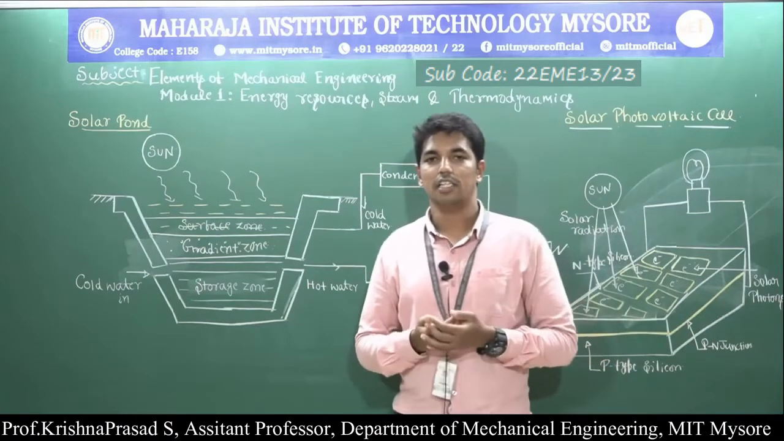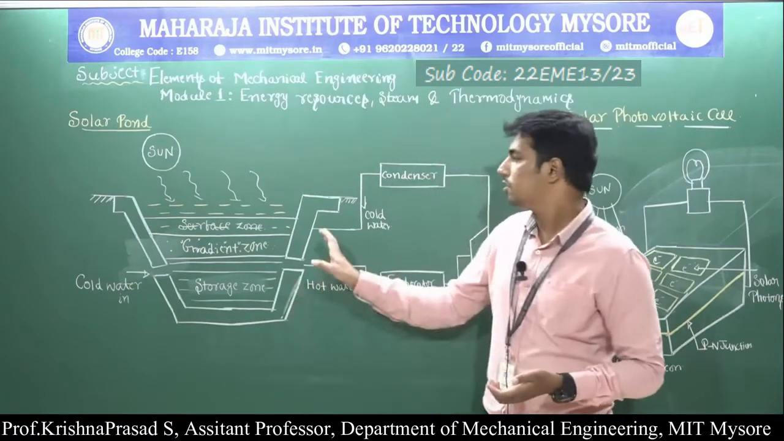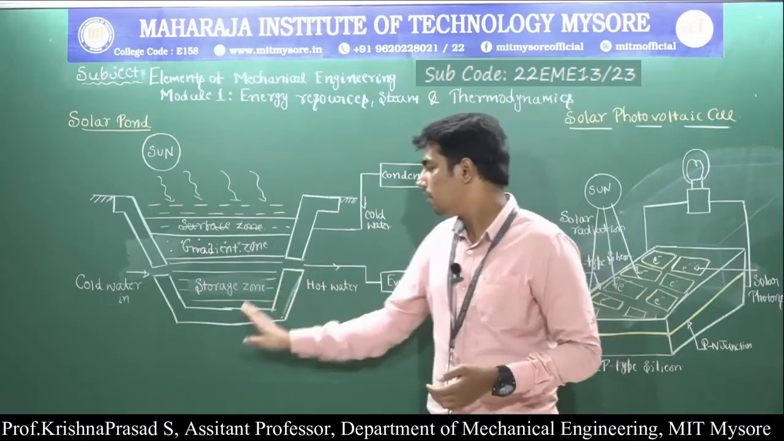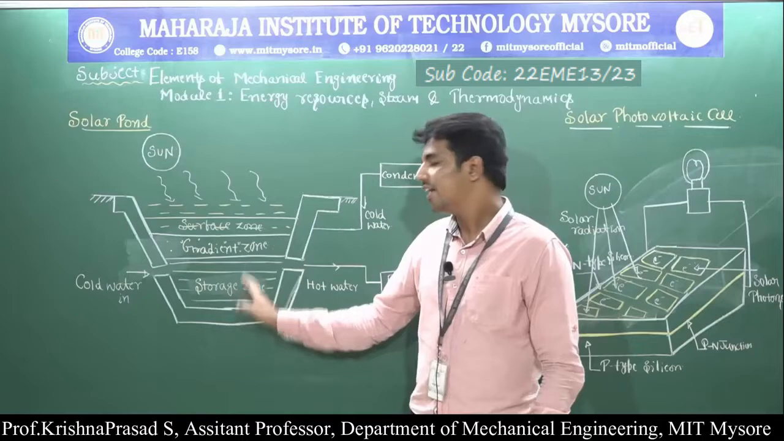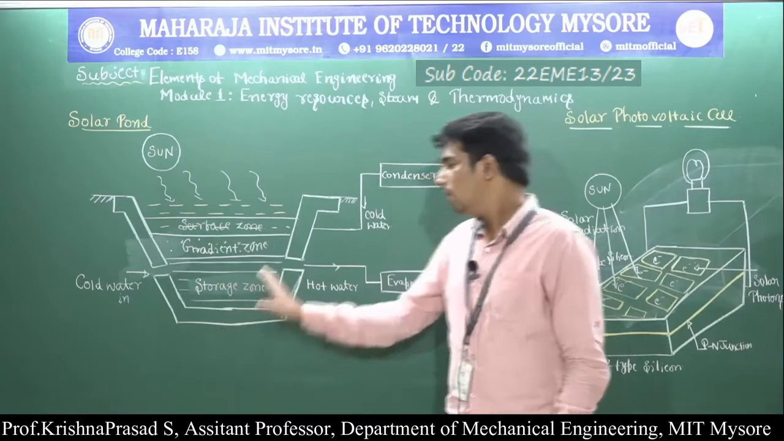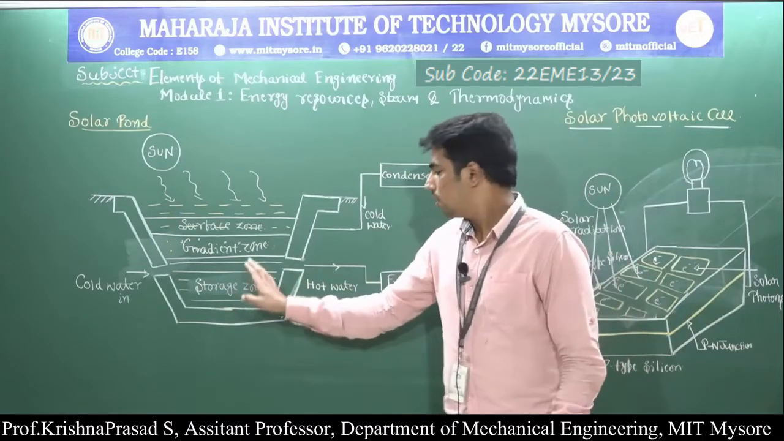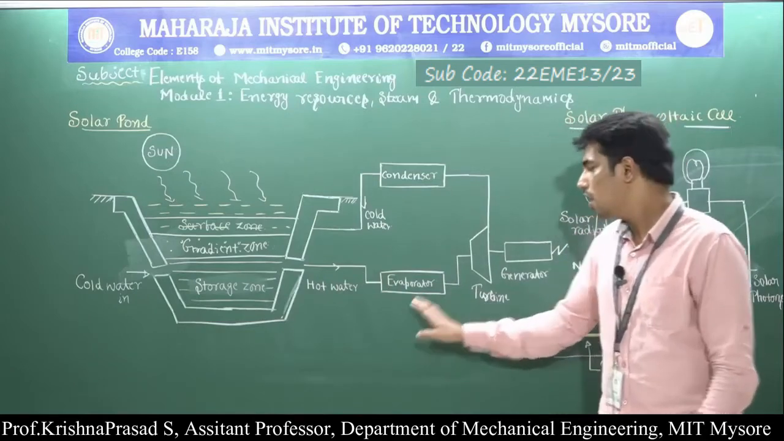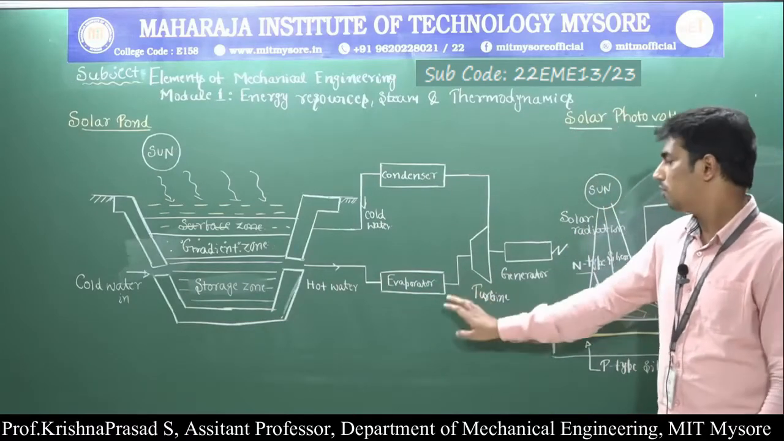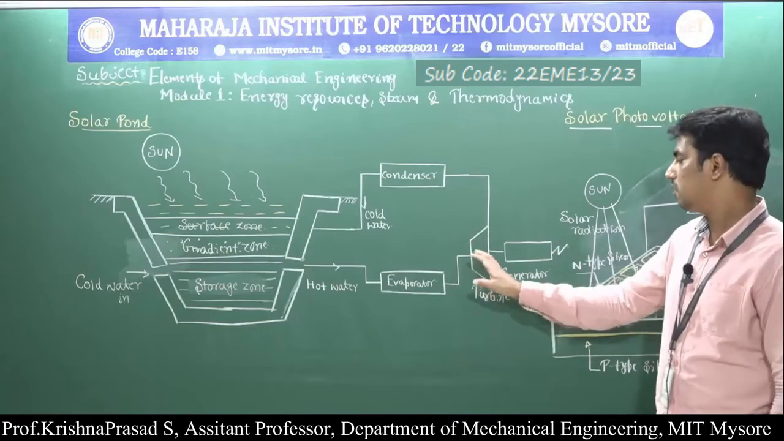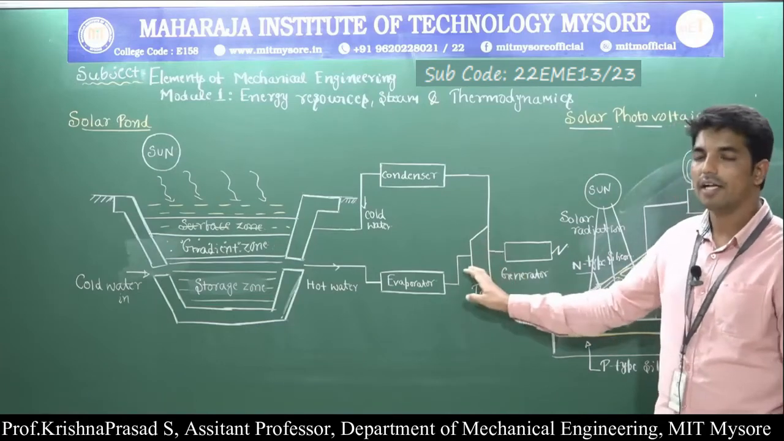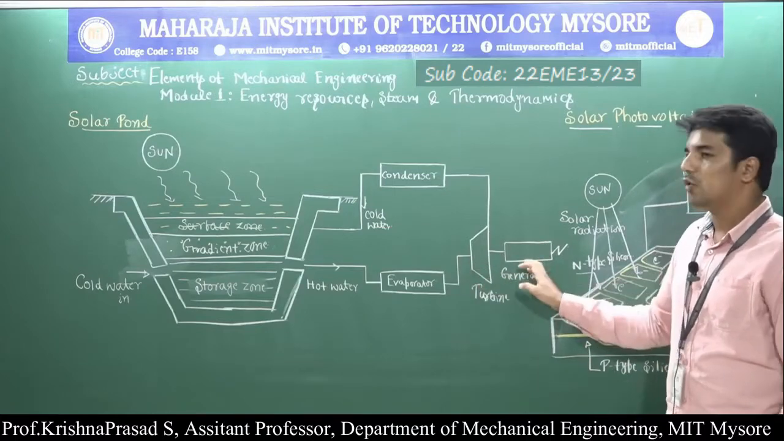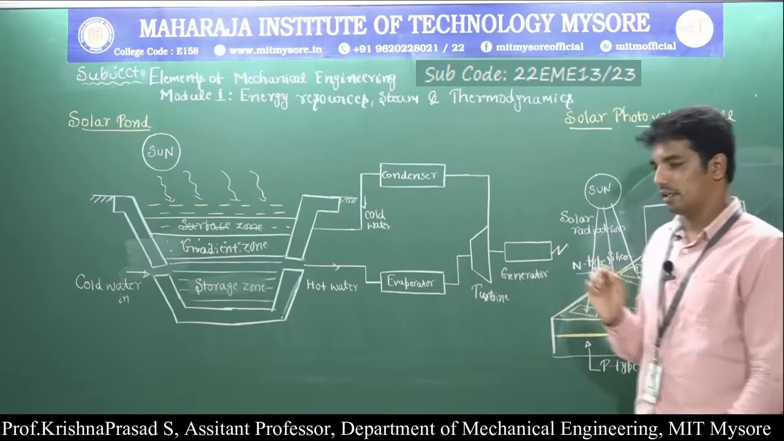Then how to utilize this heat energy? In the case of the solar pond, we have a mechanism in which we completely store the solar energy and its heat energy in the storage zone. From the storage zone, it is pumped to the evaporator or a boiler, where it is heated further. Hence the water gets converted into steam. The heat energy of the steam is then made to flow over the turbine to convert it into mechanical energy, which in turn can be converted into electrical energy in the generator.